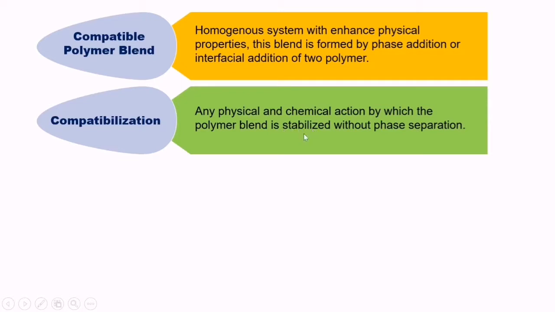Why is the term stabilize used here? When polymer A is mixed with polymer B, they basically form an immiscible mixture. Very few materials are miscible.